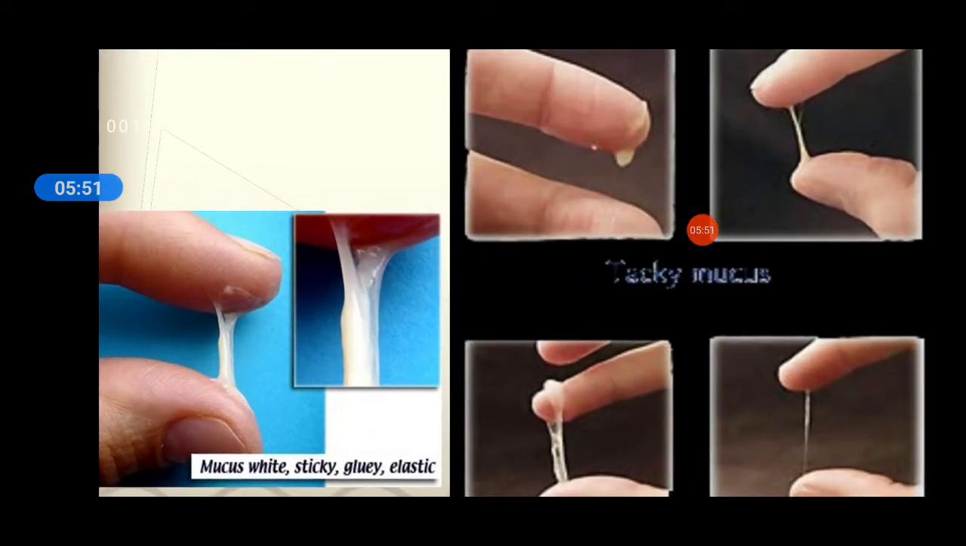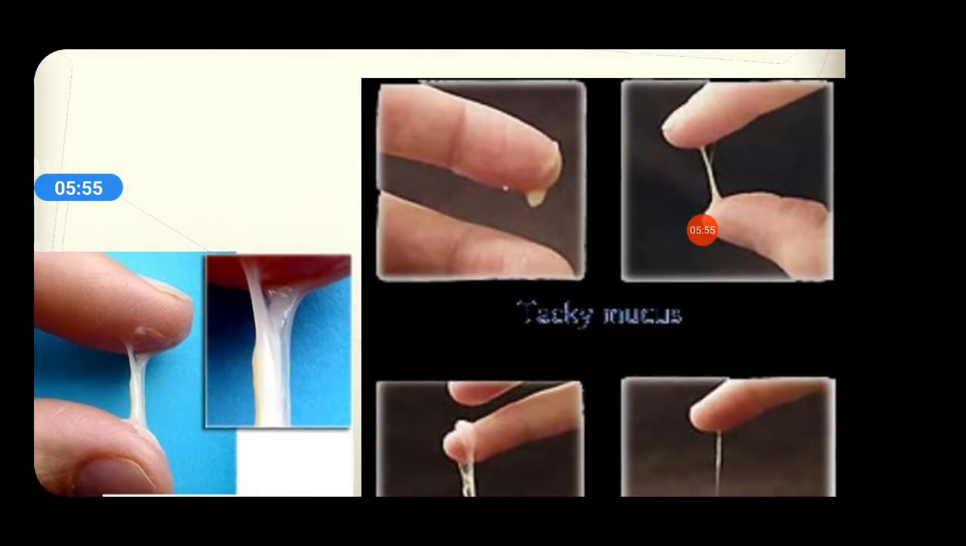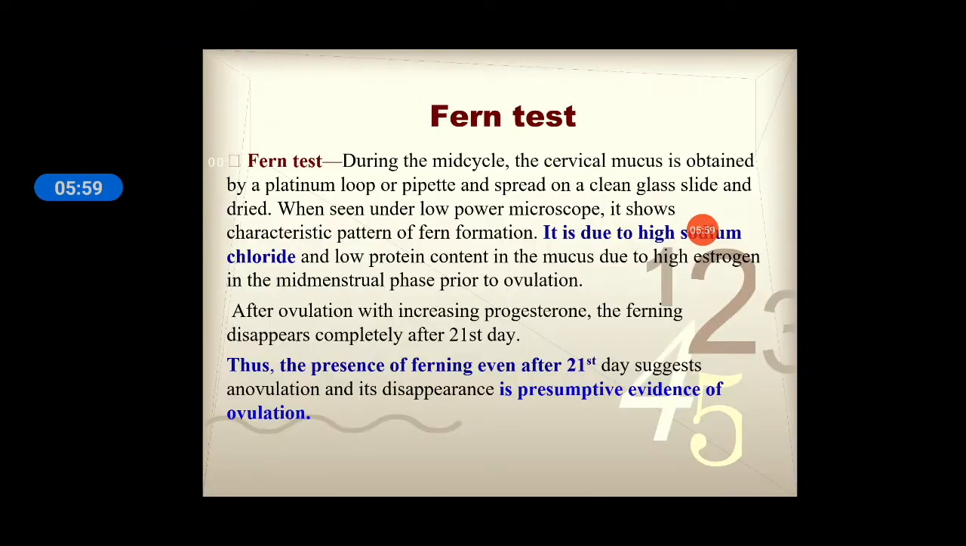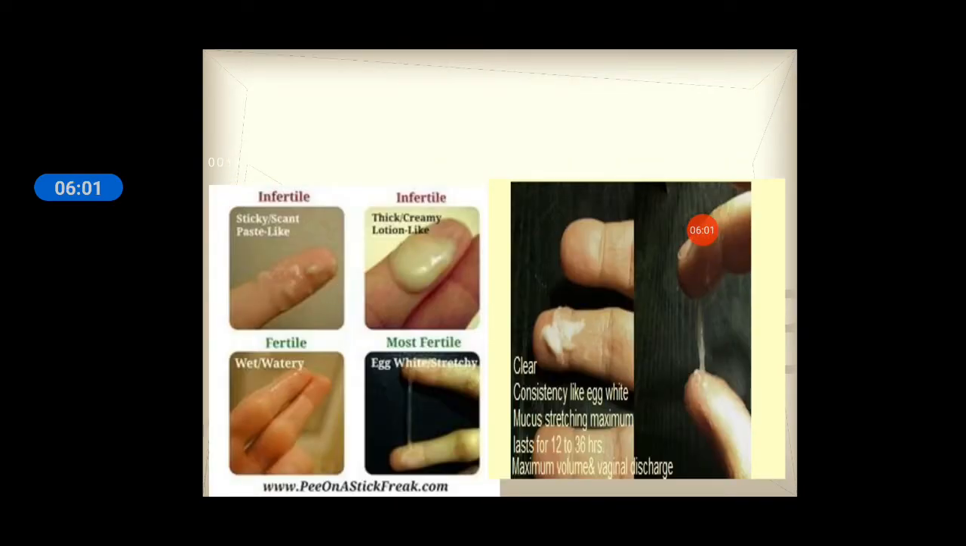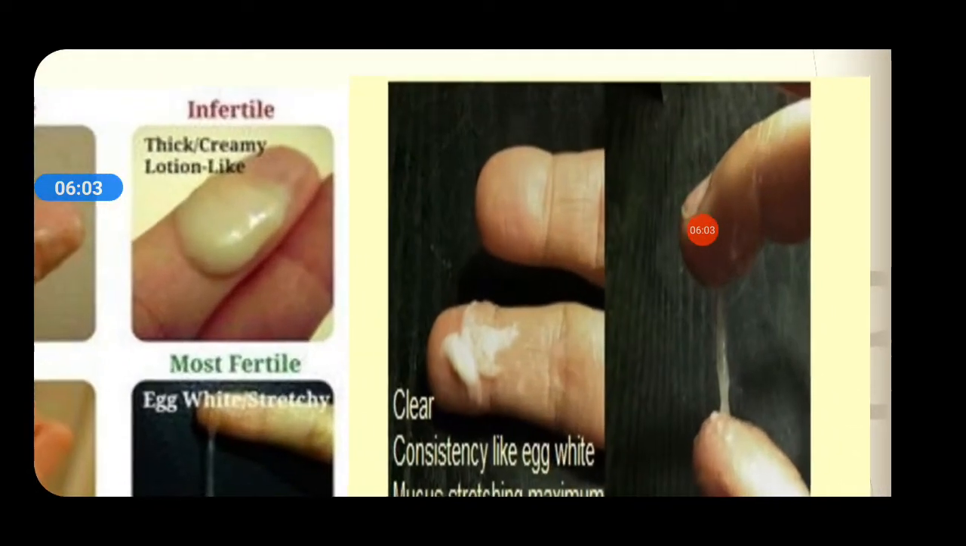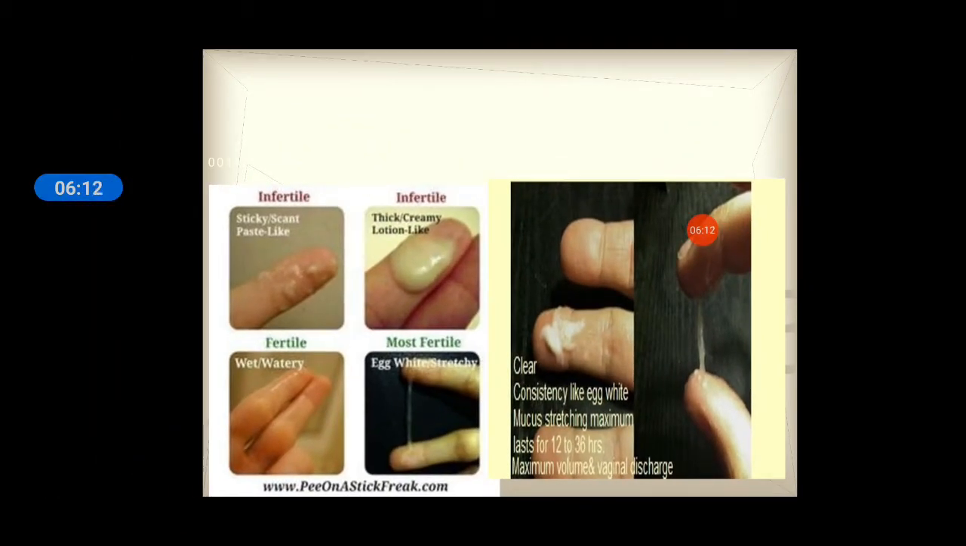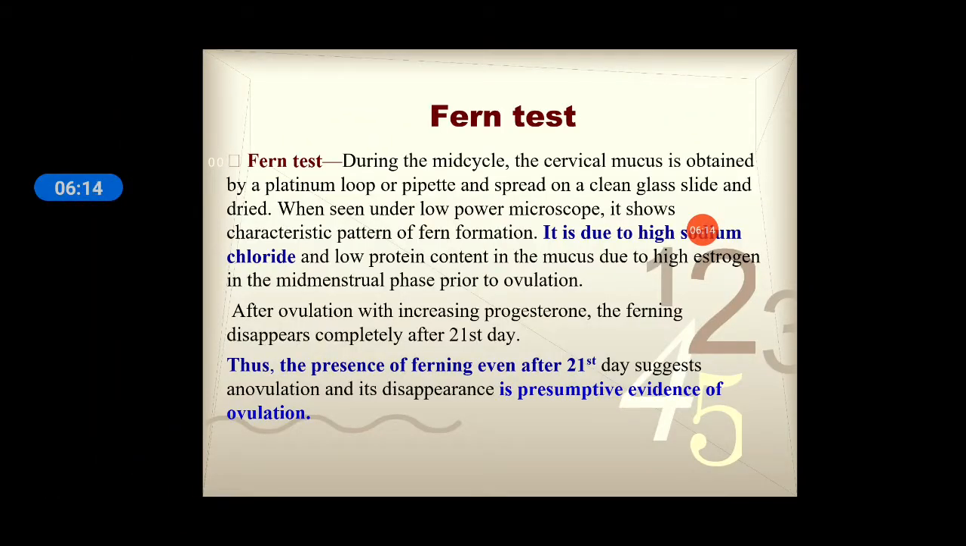See here, you can see the mucus which is thick, sticky, glue like. It can stretch. So you have to place it in between the slides and you keep stretching. If it stretches up to 10 centimeter in the first half and in the second half it cannot stretch, it means ovulation has occurred and the mucus has changed with the action of progesterone. It is called a stretchability test or Spinnbarkeit test.